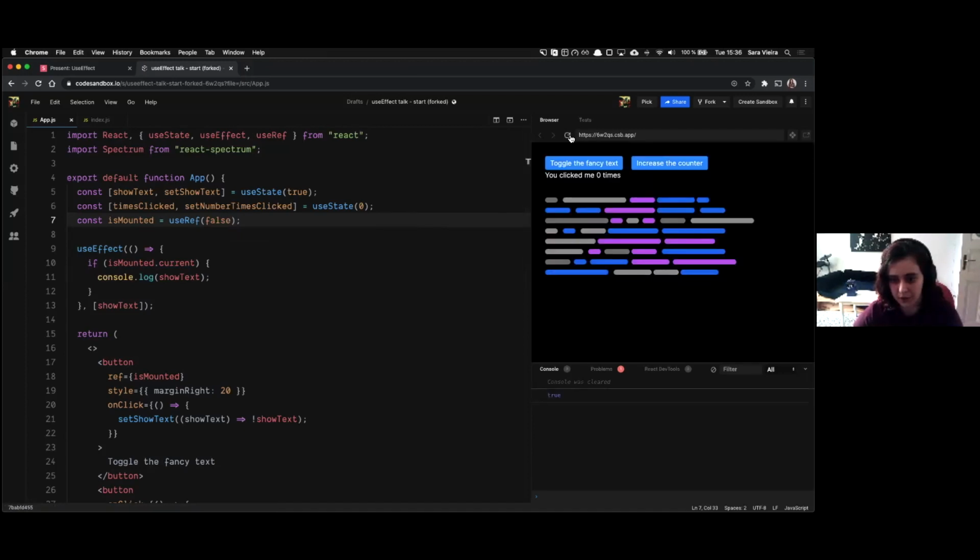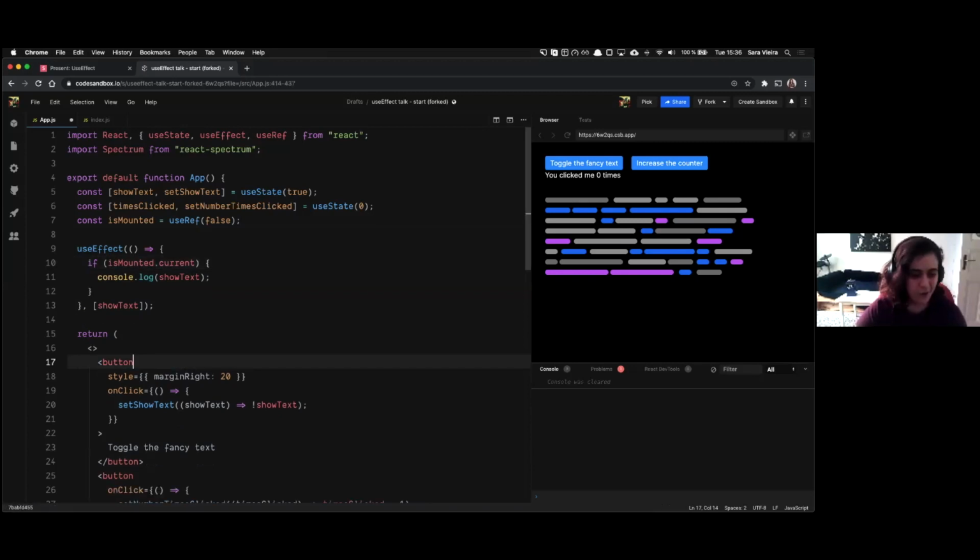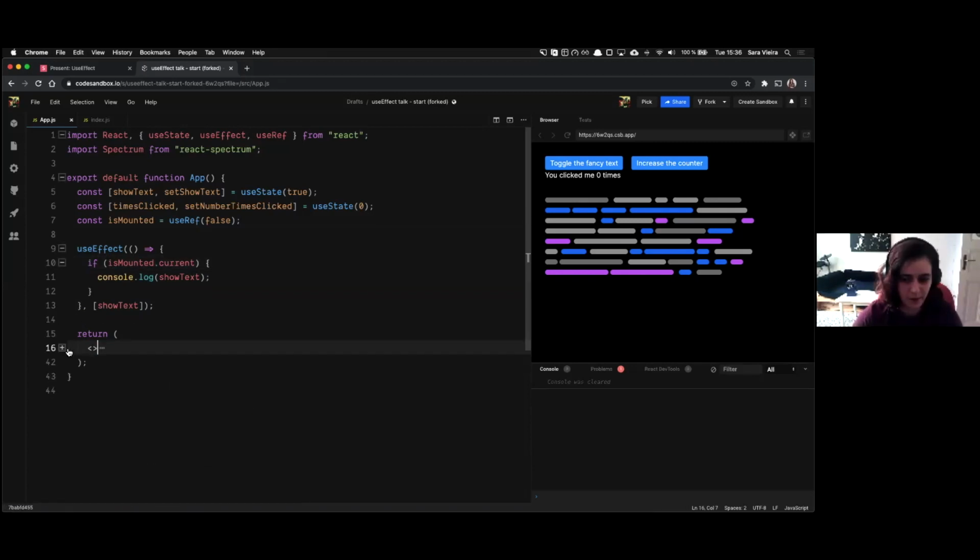And reload the page here. Let me console.log this so that we can see what's happening. Oh, wait, sorry, this was on me because it's still here, so it mounted. I was like, what the hell is happening? Okay, there we go. It doesn't run it.